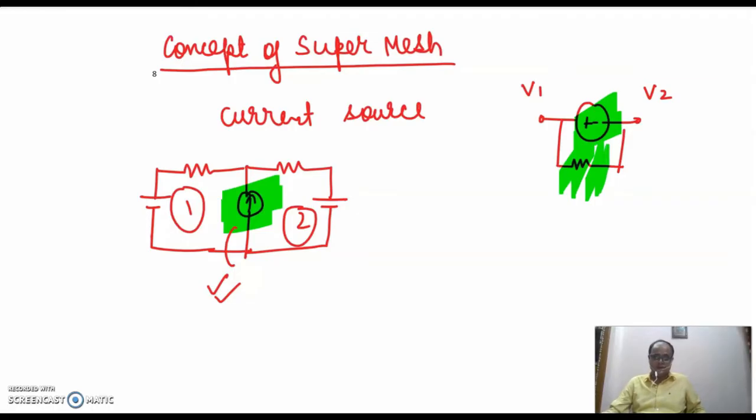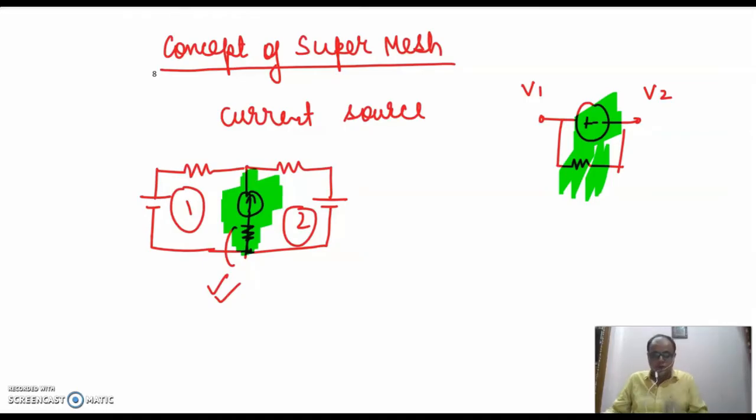Likewise, in case of a super mesh, if you have any element in series with the current source placed between two meshes, then that element as well qualifies as an element for the super mesh.